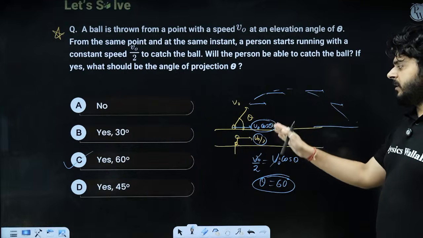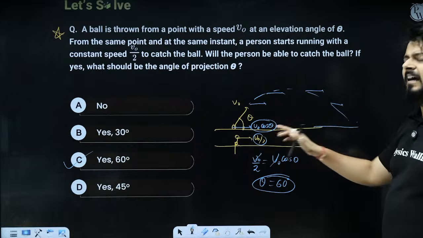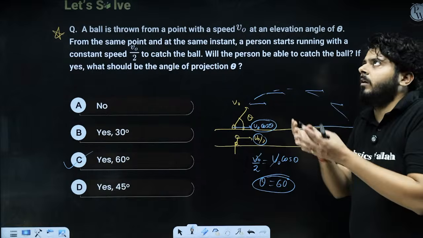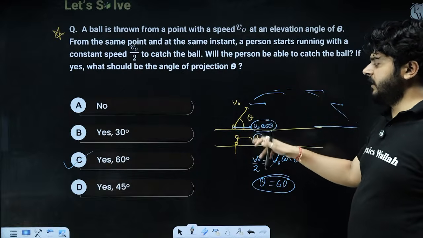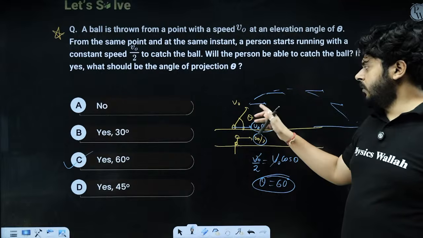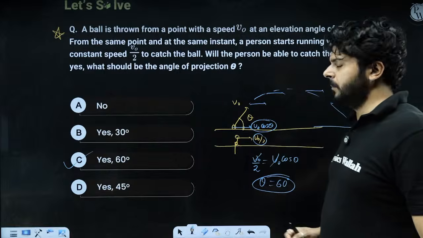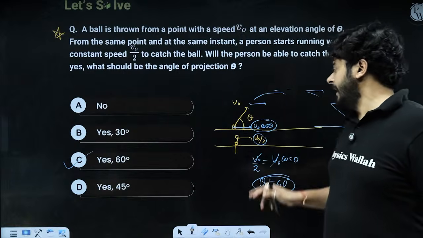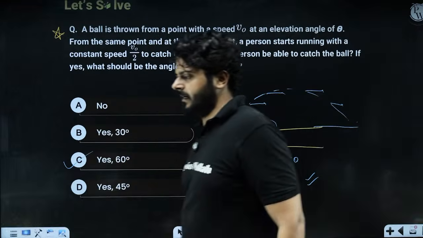We want the person to be just under the ball so that when the ball reaches his height, he can catch it. For that to happen, the horizontal velocity of both must be the same so that they can meet. So the horizontal velocity of the ball is v naught cos theta. That must equal the person's velocity, v naught by 2. And that is only possible when you launch the ball at an angle of 60 degrees, right? Okay.